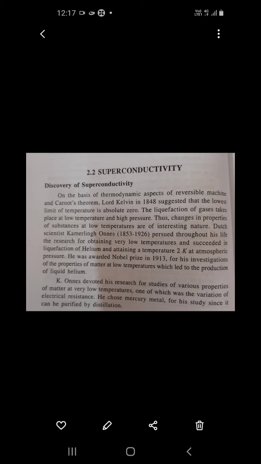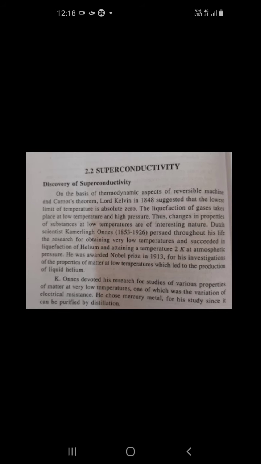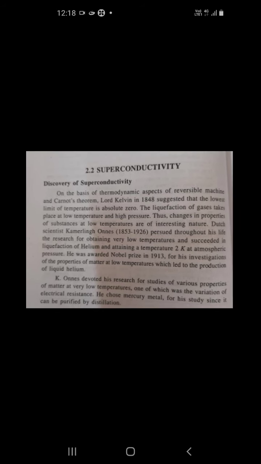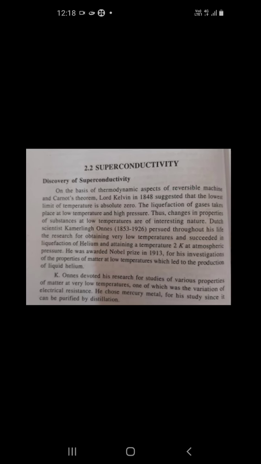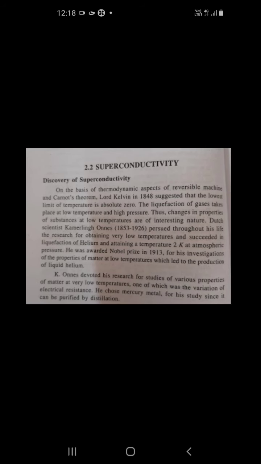How it was discovered, let me see here. Discovery of superconductor. On the basis of thermodynamic aspects, Lord Kelvin in 1848 suggested that the lowest limit of temperature is absolute zero. You know absolute zero temperature? The temperature at 0 Kelvin is called absolute zero temperature, or a temperature of minus 273 degrees Celsius.